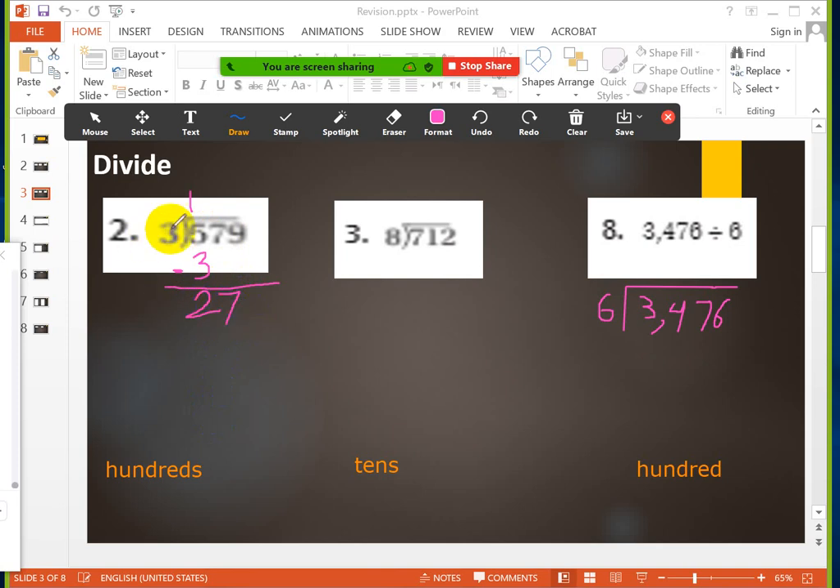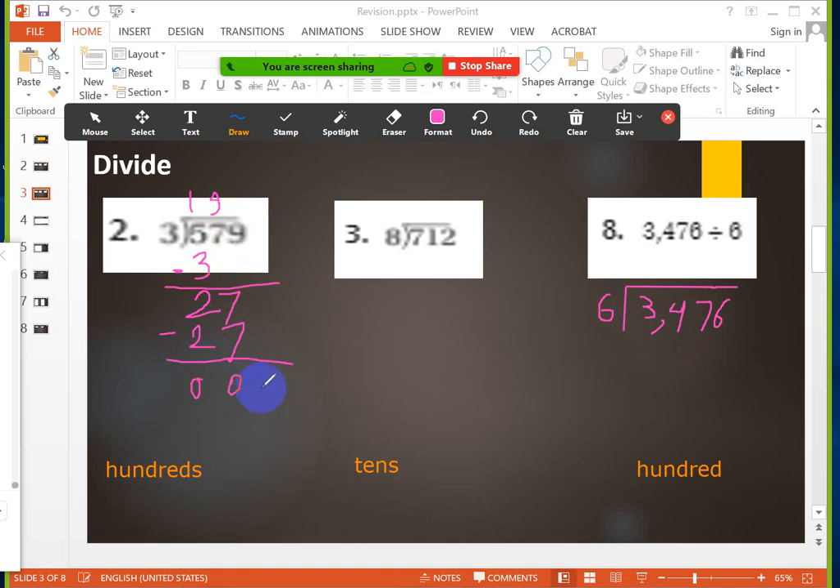27 divided by 3. What is the number that I will multiply with 3 that will give me 27? Of course, it's 9. Thank you, girls. So I will write 9 in the tens digit. Now I will multiply 9 with 3. It will be 27. Then I will subtract. 7 minus 7 equals 0. 2 minus 2 equals 0.